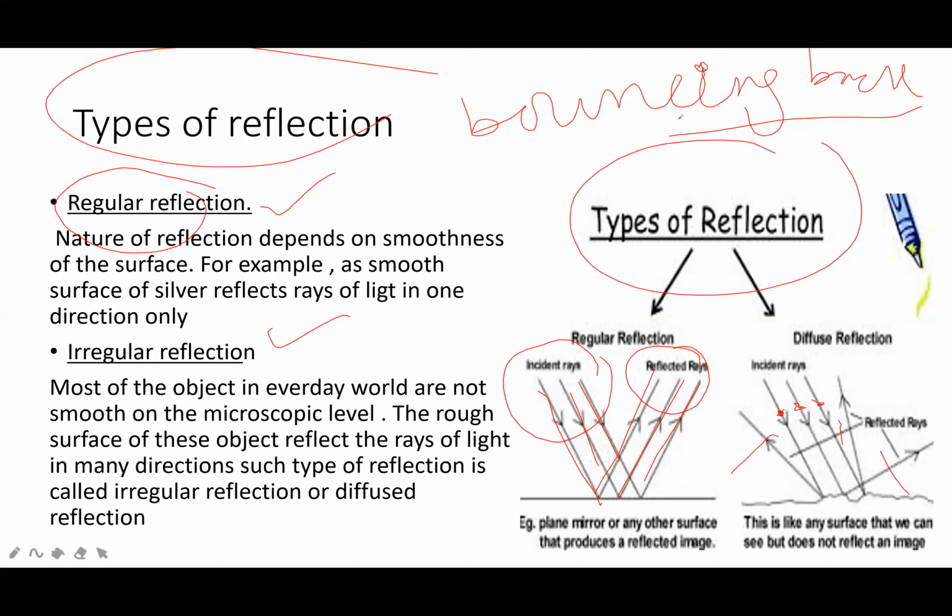In regular reflection, a parallel beam of light is reflected in a parallel way. Irregular reflection: if it is reflected from an irregular surface, it is called irregular reflection. If reflection takes place from a smooth surface, the reflection is called regular. If it takes place from an irregular surface, it is called irregular reflection.